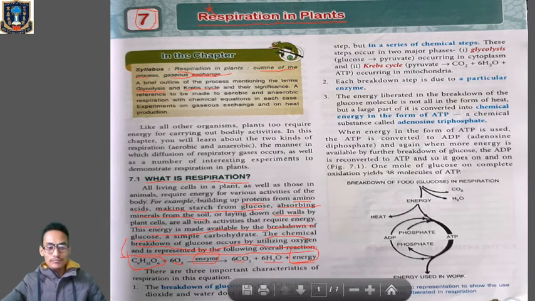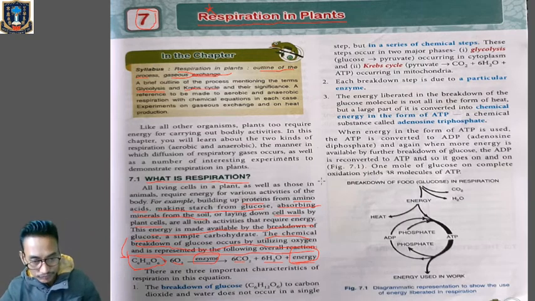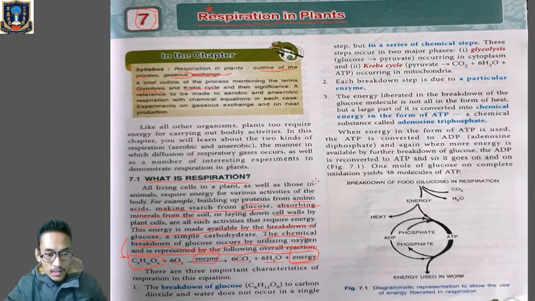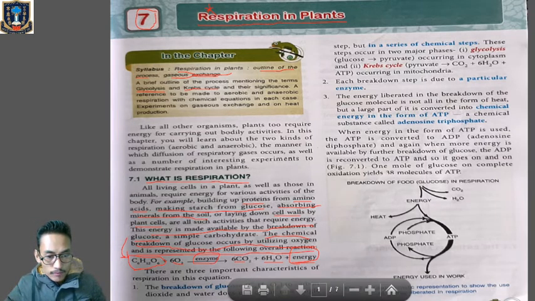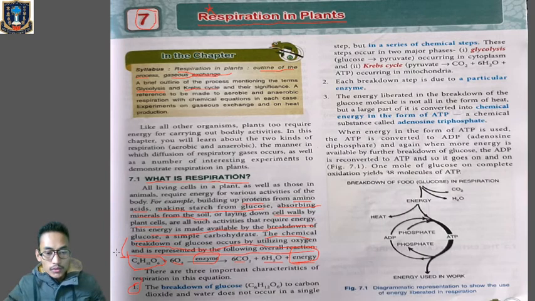Now there are three important characteristics of respiration in this equation. So let's see what those characteristics are. First one, look over here: the breakdown of glucose to carbon dioxide and water does not occur in a single step. I'm telling you that respiration is not a single step process, it's a multi step process.